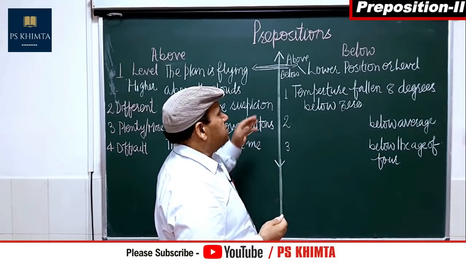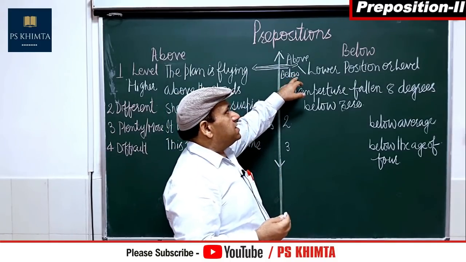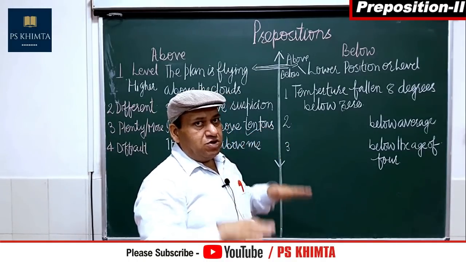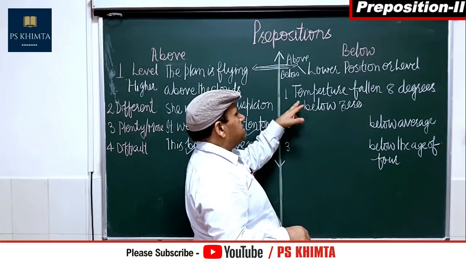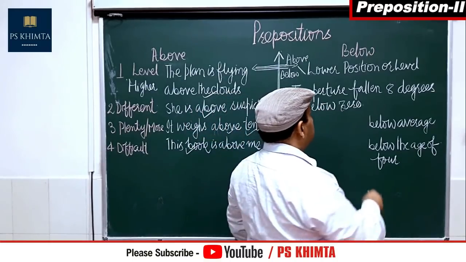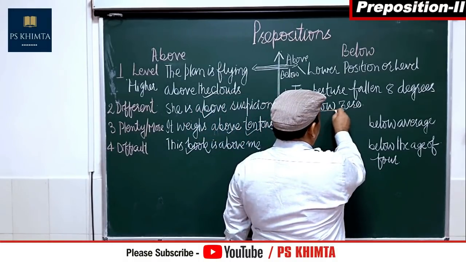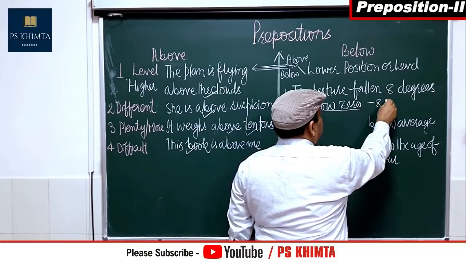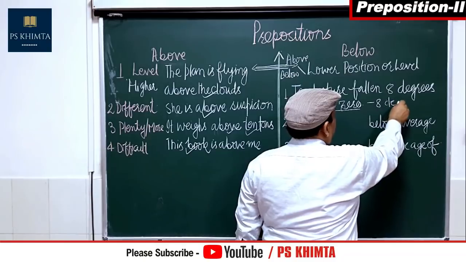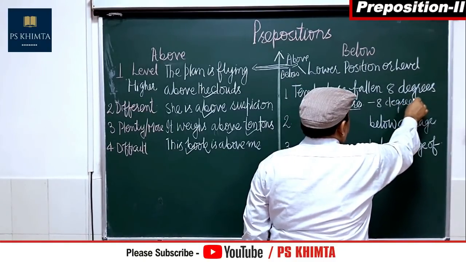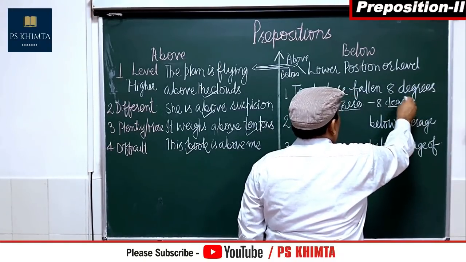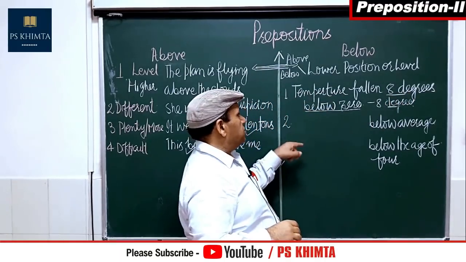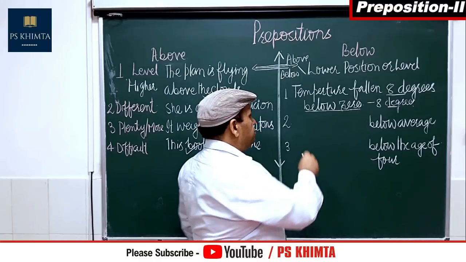Below, as I said, is the lower position or lower level. See, the temperature has fallen 8 degrees below zero. Meaning thereby it is minus 8 degrees. Okay? The temperature has fallen below zero, minus 8 degrees.